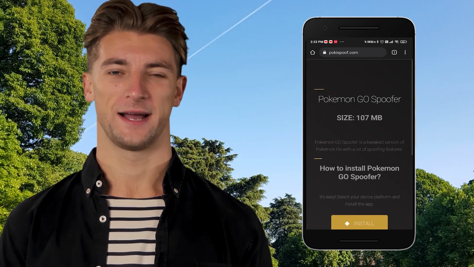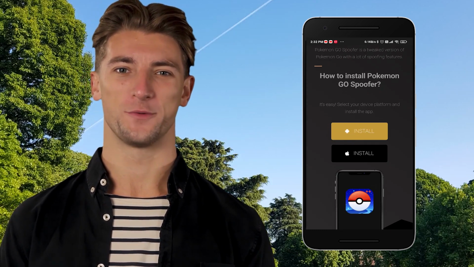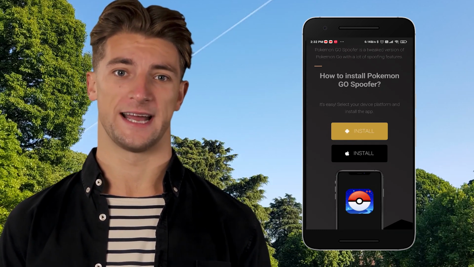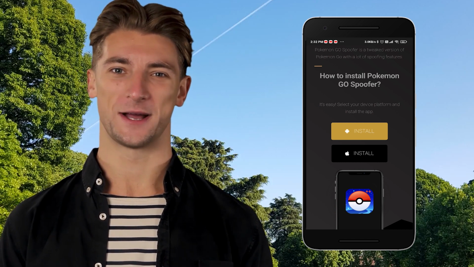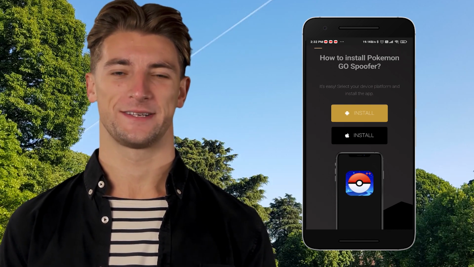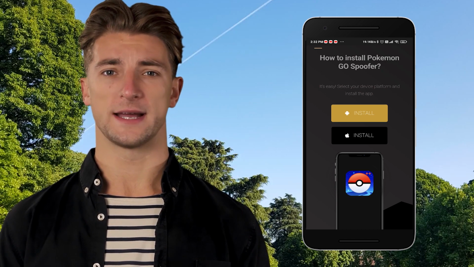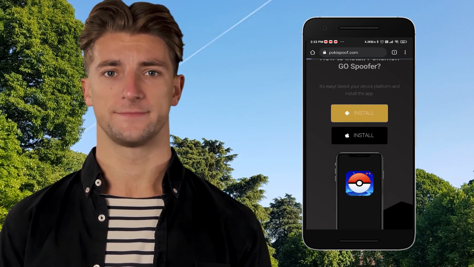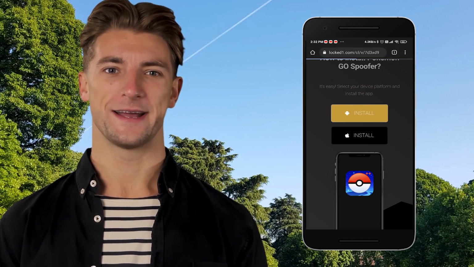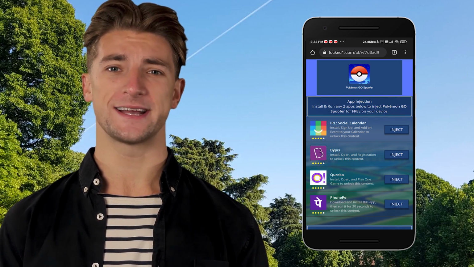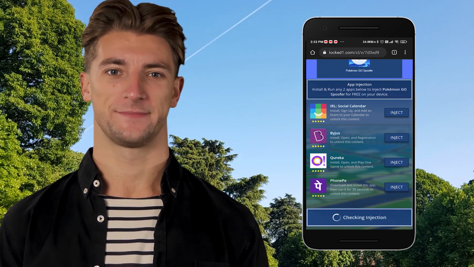The first download button is for Android devices, which will present you with an APK file to download. And the second download button is for iOS devices, which will instantly install Pokemon Go spoofer menu on your home screen. But don't you worry, it is the same steps for iOS and Android devices from here onwards.